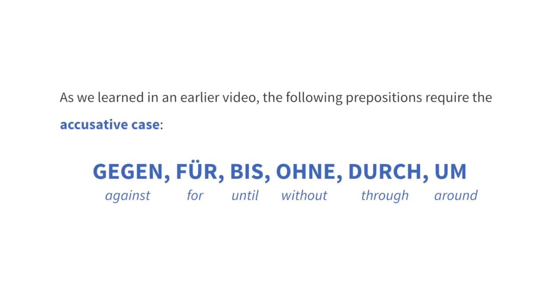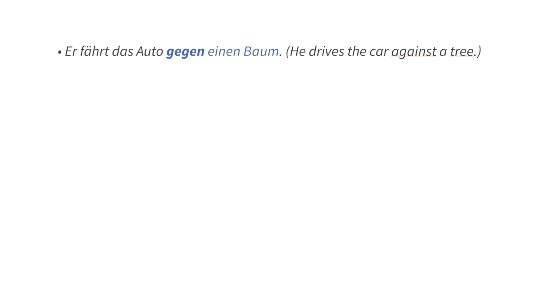As we learned in the earlier videos on my channel, the accusative has 6 prepositions. The first one is gegen, then we have für, bis, ohne, durch, and the last one. Good, so let's see some sentences. Fährt das Auto gegen einen Baum. He drives the car against a tree, basically. So gegen einen Baum, Akkusativ.